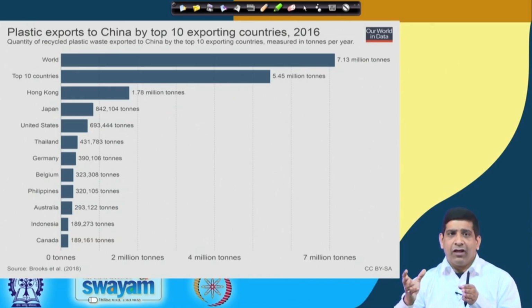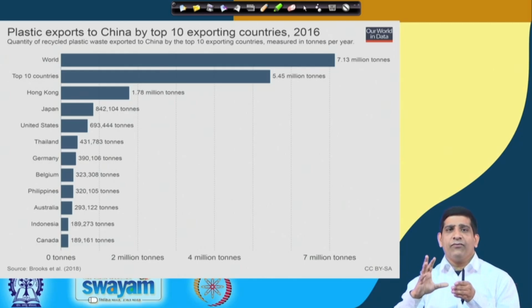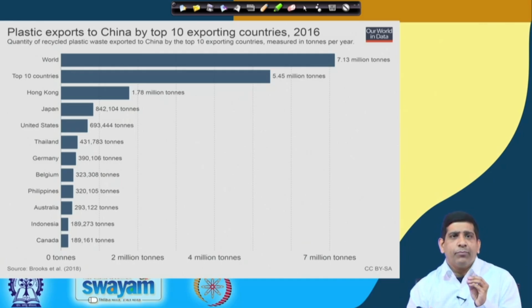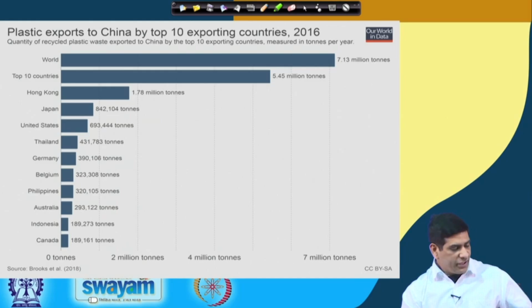We'll talk about how that is impacting global plastic waste management practices and the global plastic waste industry. That's a very, very important thing that has happened within just the past year. So before that, this particular graph is showing us the data from 2016, the plastic that was exported to China by the top 10 exporting countries in 2016.